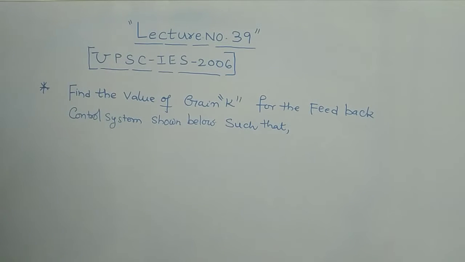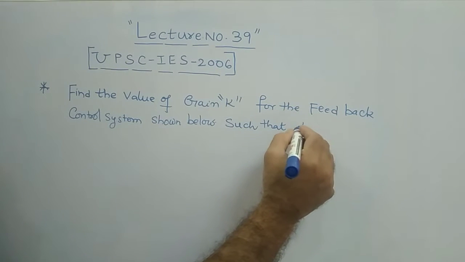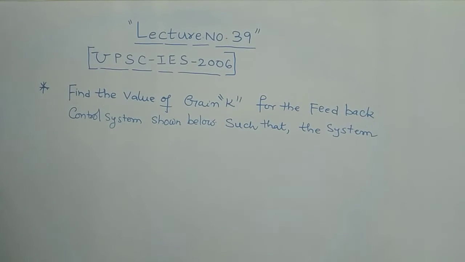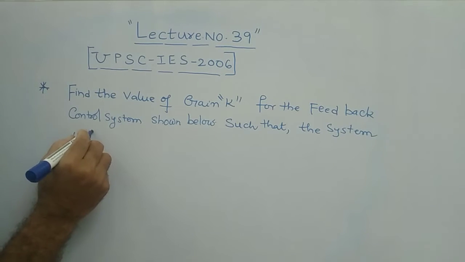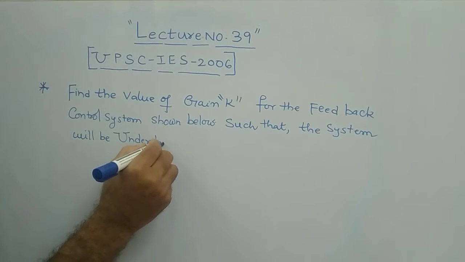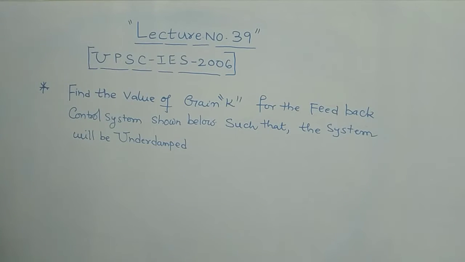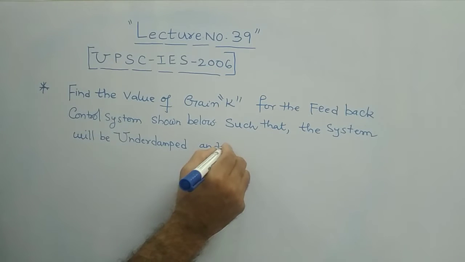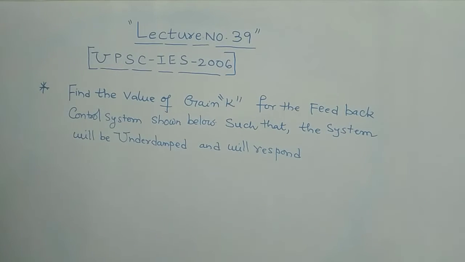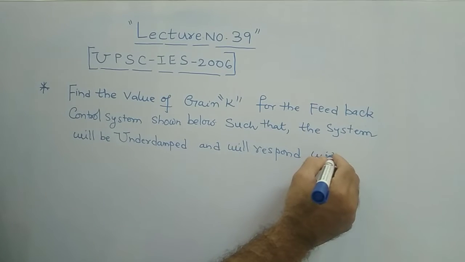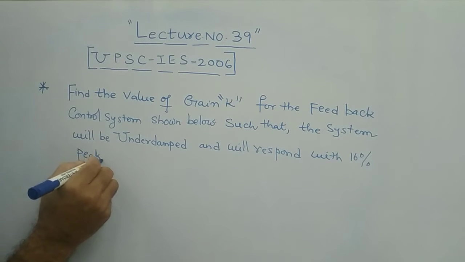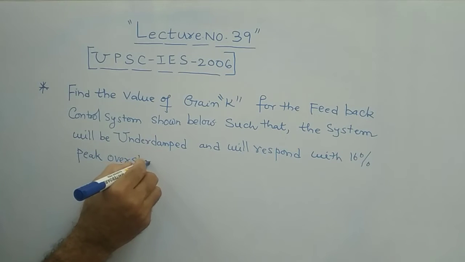the system, meaning the control system, will be under damped and will respond with 16% peak overshoot.